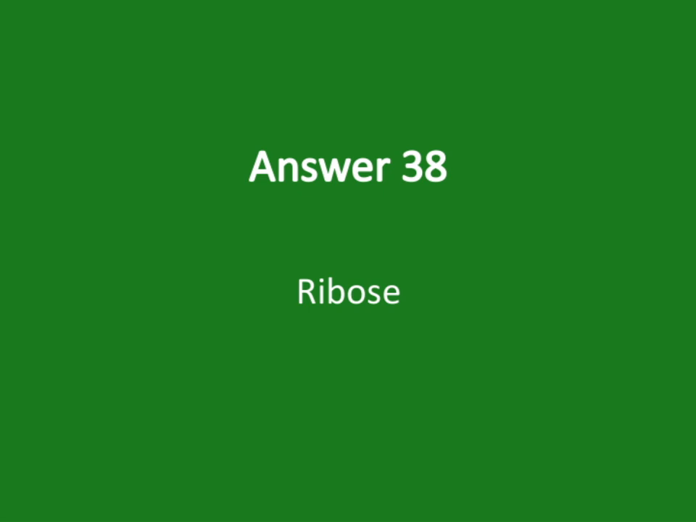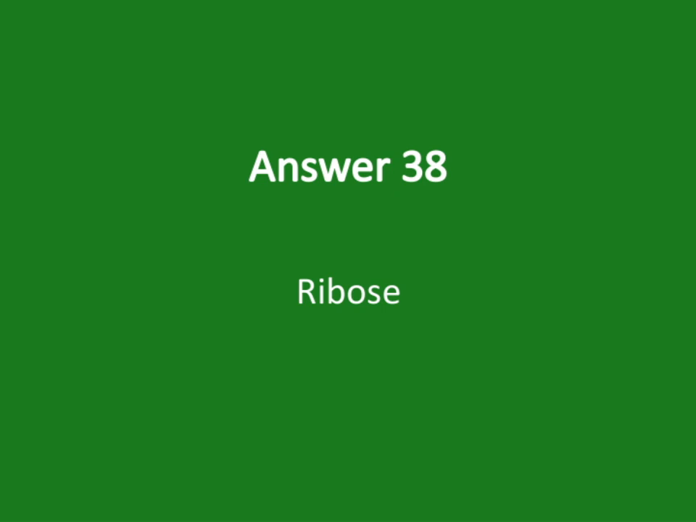Let's take a closer look at ribose. Ribose is a crucial sugar in biochemistry, especially because it's a key component of RNA. It's a 5-carbon sugar, which means it has 5 carbon atoms in its structure, making it a pentose sugar. This sugar provides the backbone for nucleotides, the building blocks of genetic material.